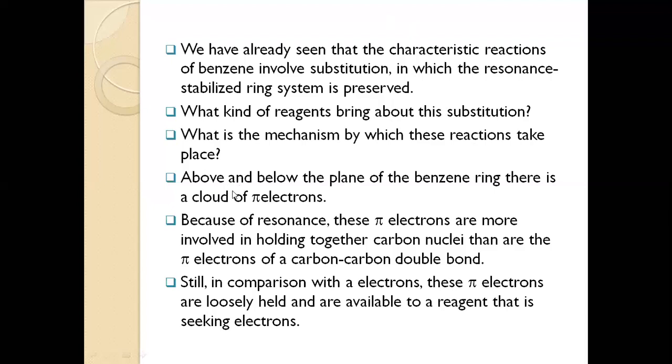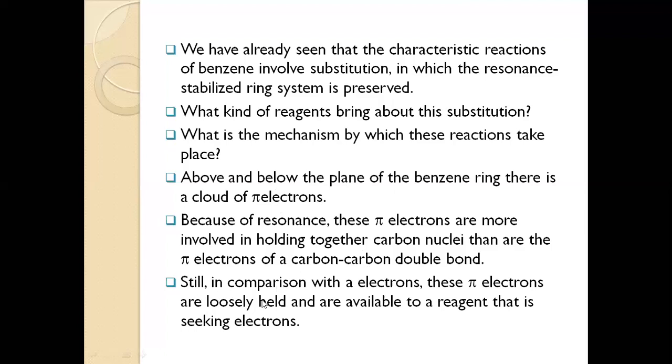What is the reason why these benzene and benzenoid compounds undergo substitution reactions and not addition reactions? Because there is a cloud of pi electrons above the plane of the benzene ring and below the plane of the benzene ring, and these pi electrons show resonance. This we have discussed already.